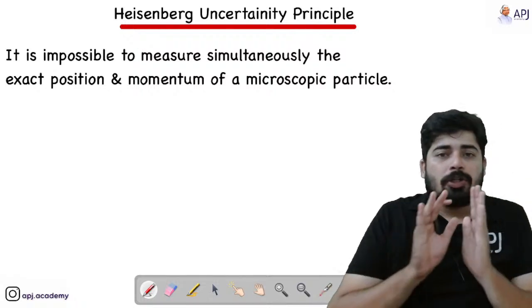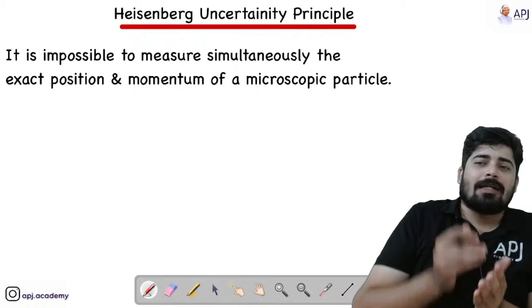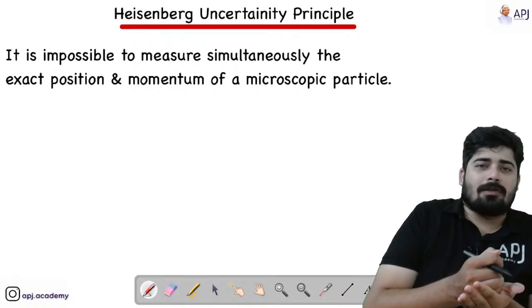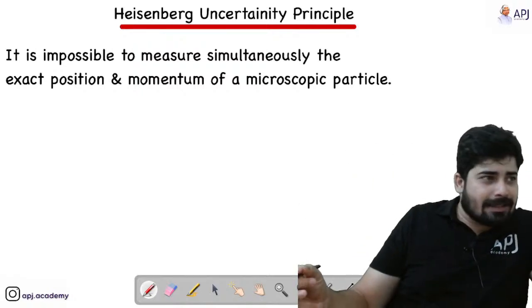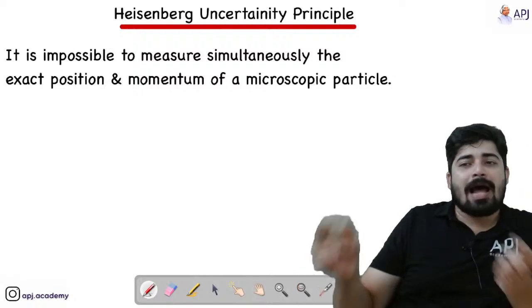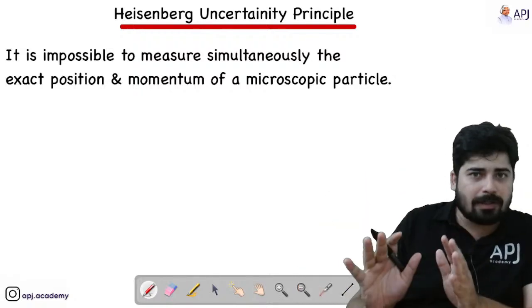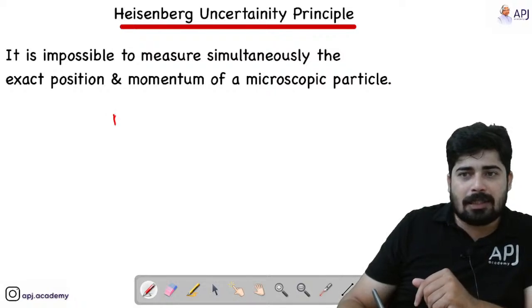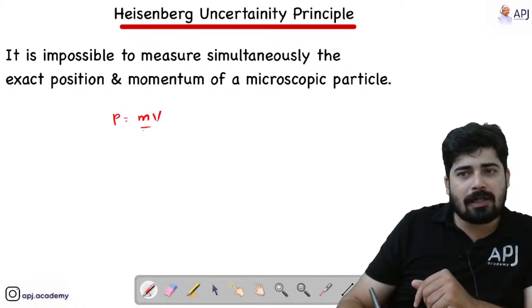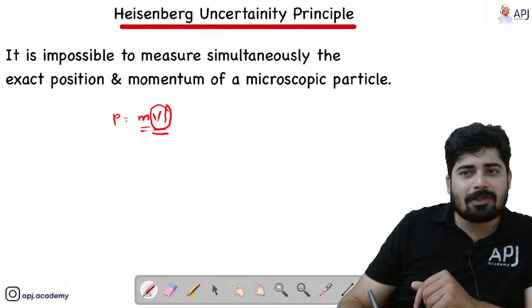Okay, so you just understand this much, that it is impossible to measure simultaneously the exact position and momentum. Momentum actually means velocity, because we know that momentum is equal to mass into velocity. Mass of an electron is constant. So if I am telling that I cannot measure momentum, that means velocity is constantly changing.